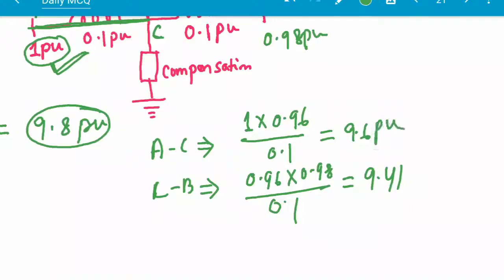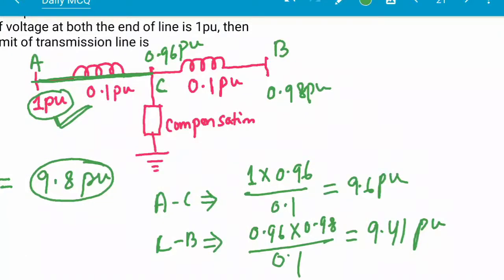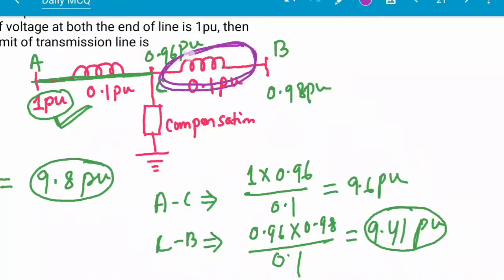So we will consider the steady state power transfer limit of the whole line to be 9.41 per unit, because if this part of the line can transfer only 9.41 per unit at most, then how can the other part transfer more than that?